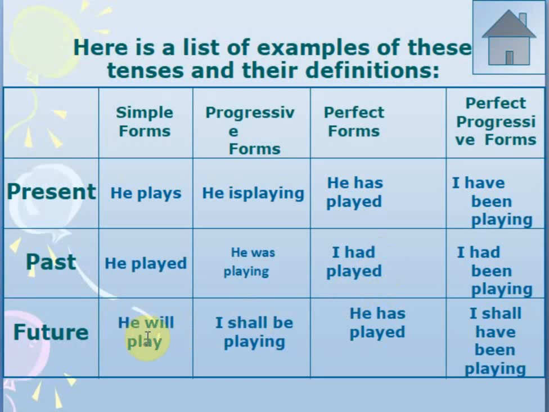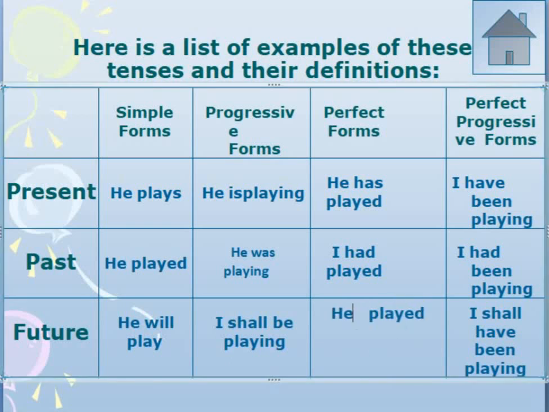Same way in future, he will play, I shall be playing. Now use of shall with I, then he has played. Sorry, it is wrong. It will be he will have played. I shall have been playing.